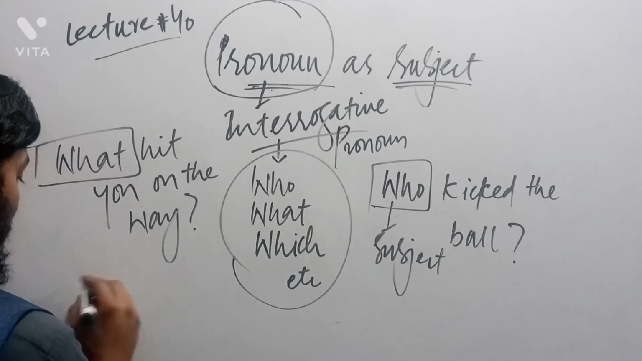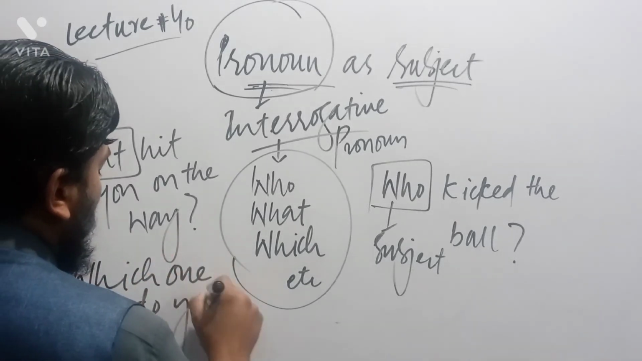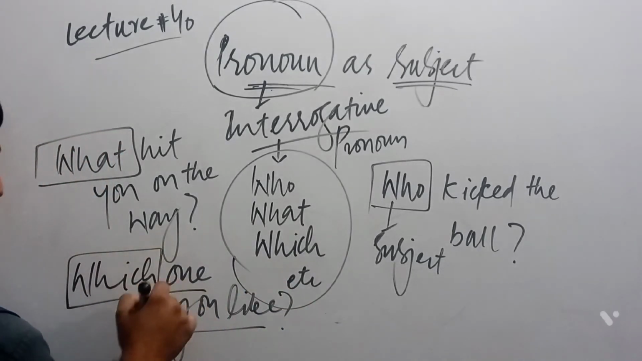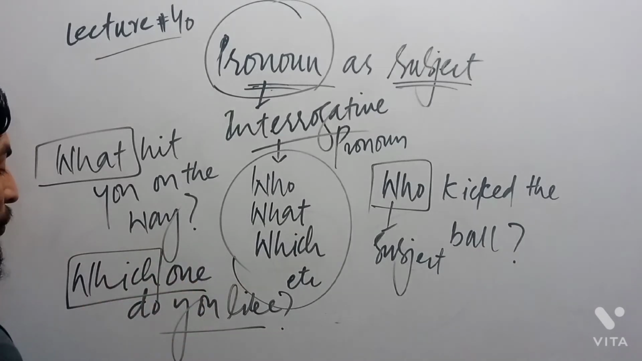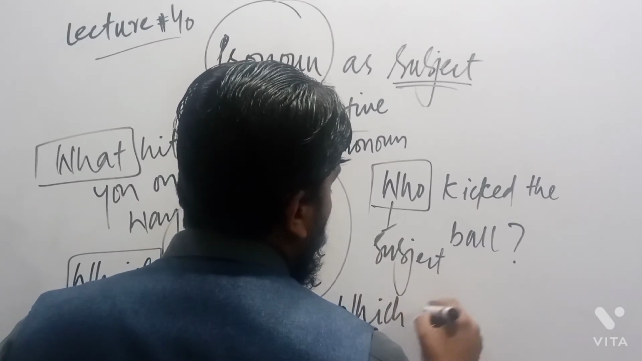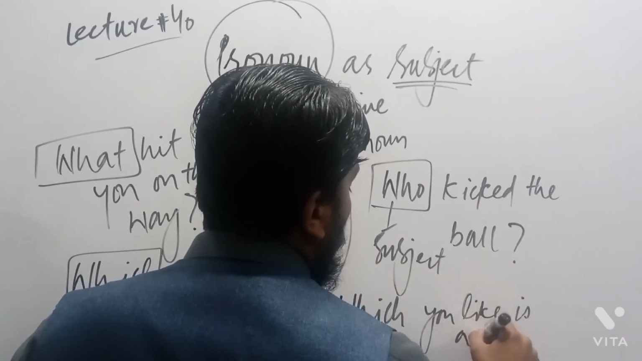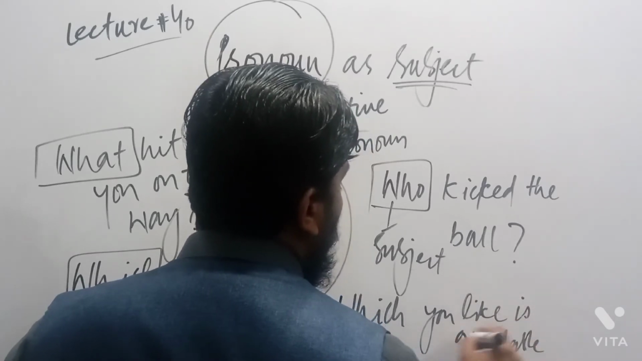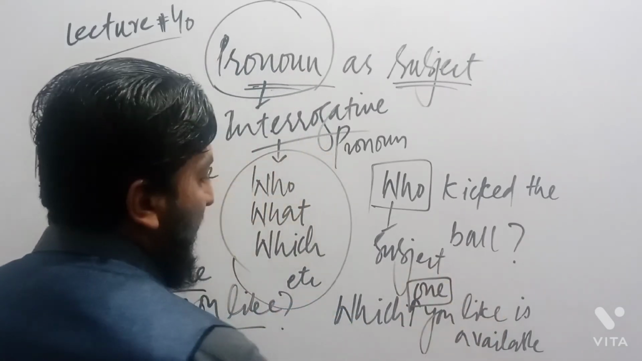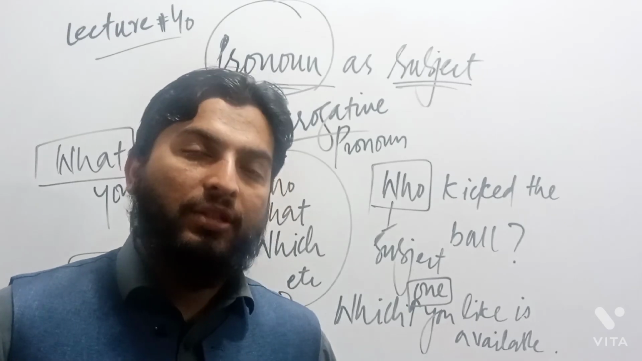So here, which one do you like? Here it's a question, which one? But this which one is used in place of subject. Which one you like is a variable. It means that here the word which is used. So this is called the use of interrogative pronoun as subject.